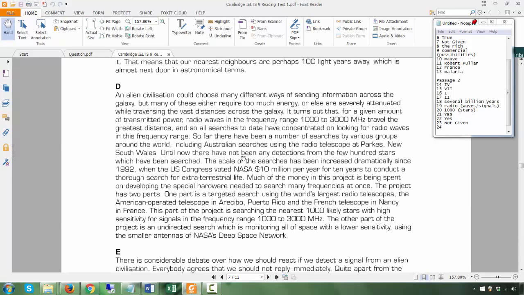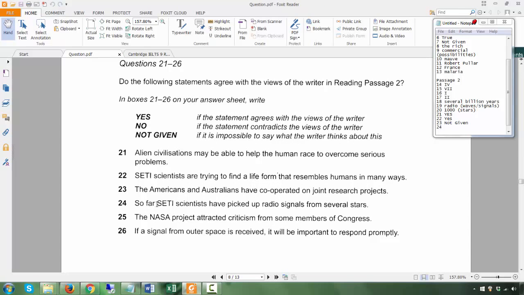Until now, there have not been any detections from the few hundred stars which have been searched. Right. So the question, so far have picked up radio signals, basically says no, they have not.